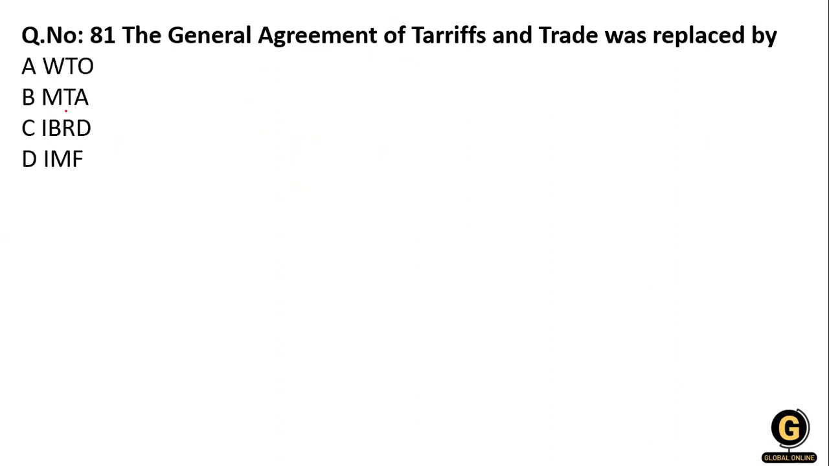Okay. Now the 81st: the General Agreement on Tariffs and Trade was replaced by which? WTO, MTA, IBRD, or IMF. So what is the right answer? It is replaced by the WTO. What is the full form of GATT? General Agreement on Tariffs and Trade, and the Agreement on Trade Related Aspects of Intellectual Property Rights, that is TRIPS. TRIPS is also related to it.